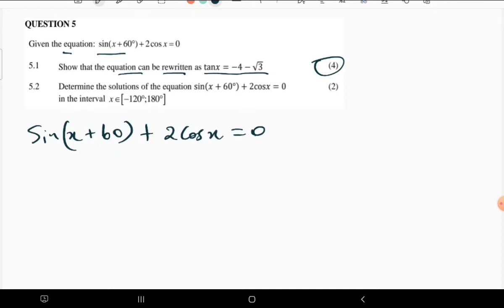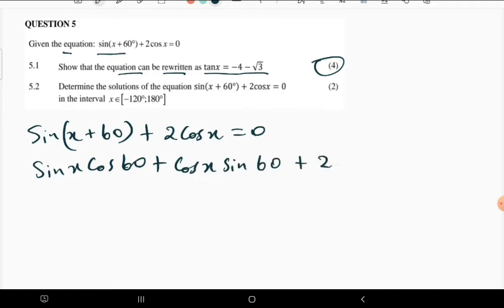Expanding gives us sine x cos 60, and since for cosine the sign does not change, we keep the positive as it is. Then we have cos x sine 60, then plus 2 cos x is equal to 0. So this is what we have.